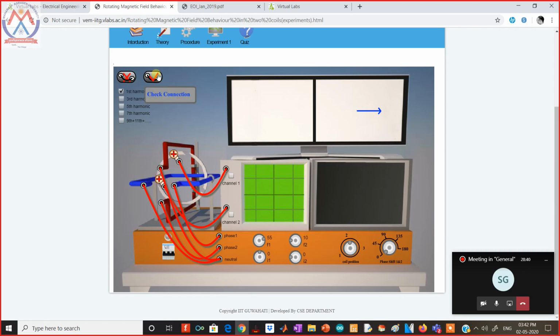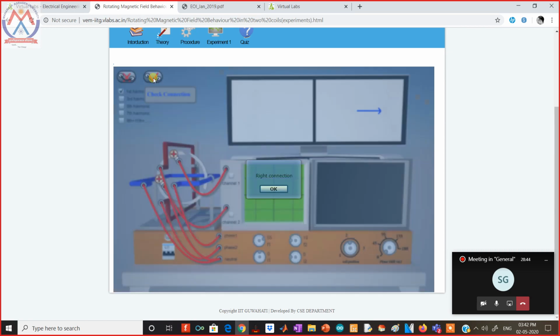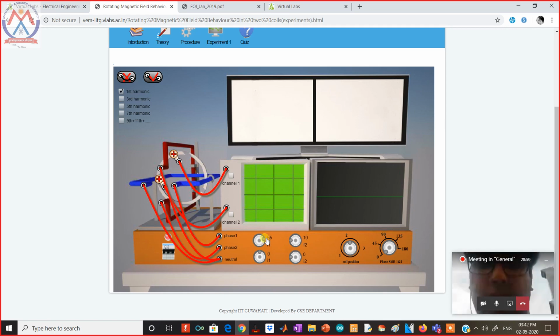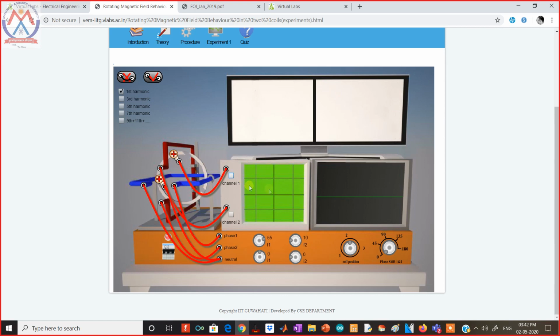Okay, so first I have to check the connection, so that's why it was not running. Here are the two options that we have to check the connection. The connections are right, so maybe now it will run. Okay, now the system is running. You can see that these high-end oscilloscopes, which are available only in the labs, are available virtually for the students, and we can see the phase change.